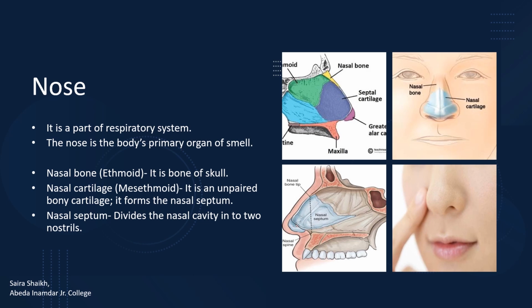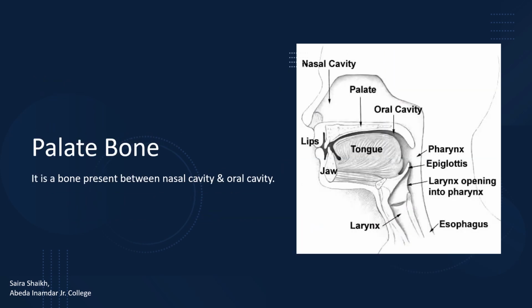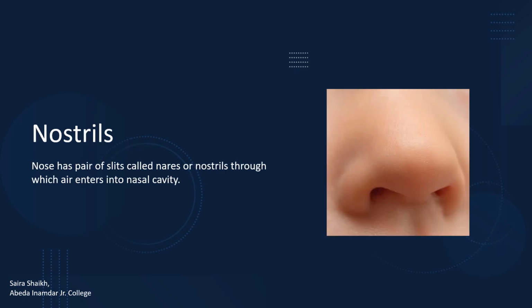It is an unpaired bony cartilage. The palate bone is present between the nasal cavity and oral cavity. Nostrils are the openings of the nose through which the air enters into the nasal cavity.